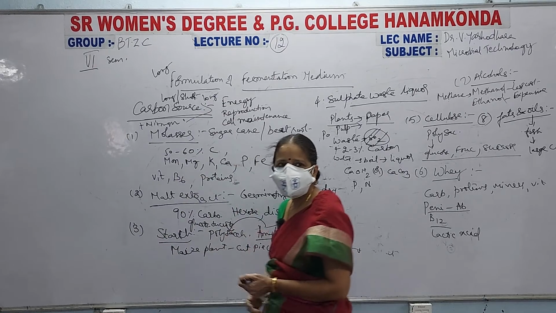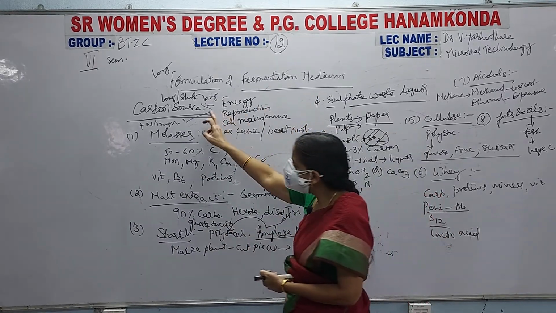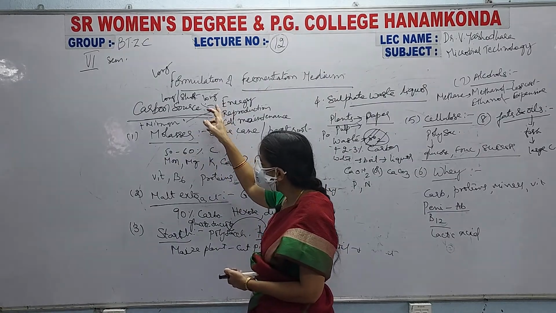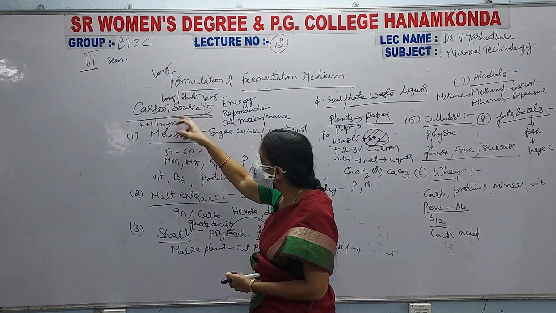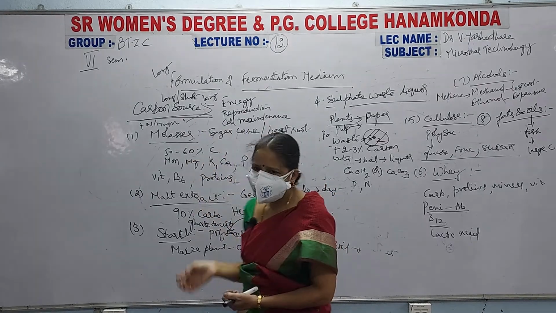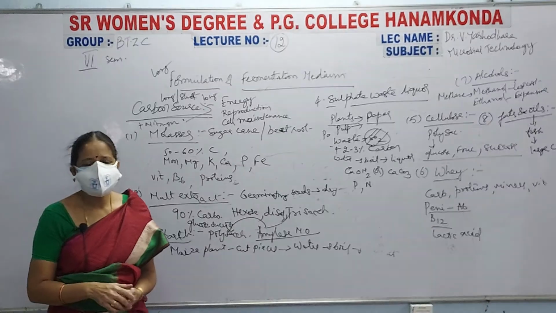That is, formulation of medium can be asked as a long question. Carbon source and nitrogen source put together can be asked as a long question. Carbon source itself is a long question, or carbon and nitrogen sources both are short answer questions. So we will be stopping here and tomorrow's class we will continue with our nitrogen source. Okay students, thank you.